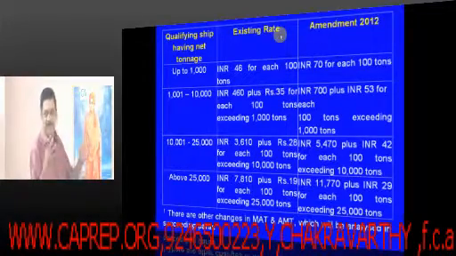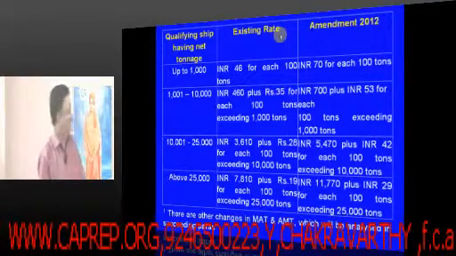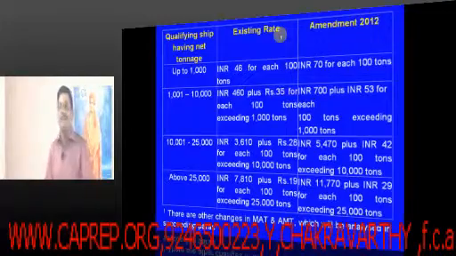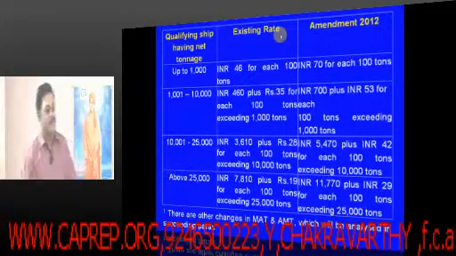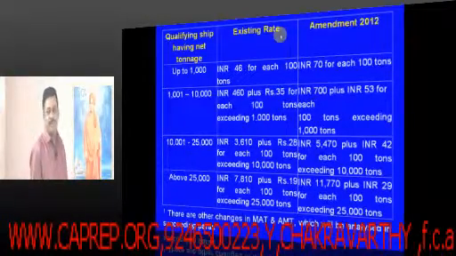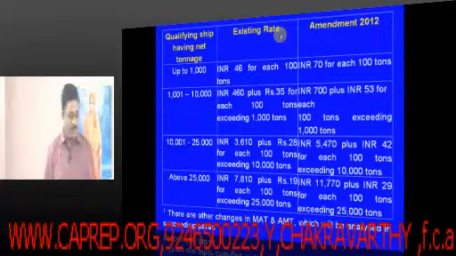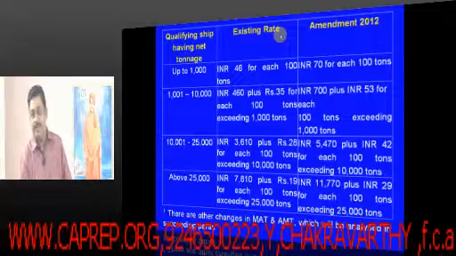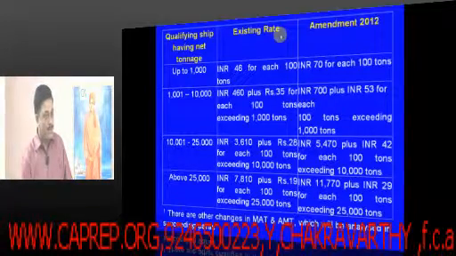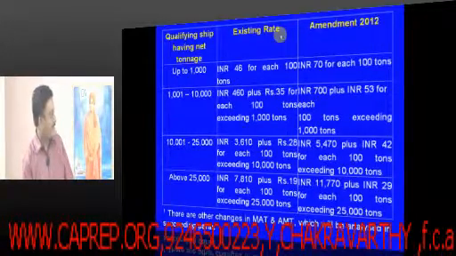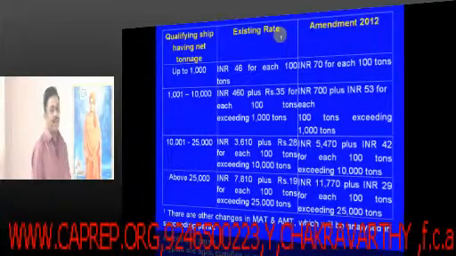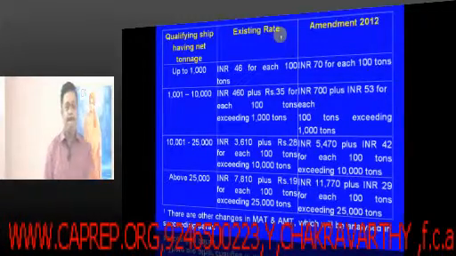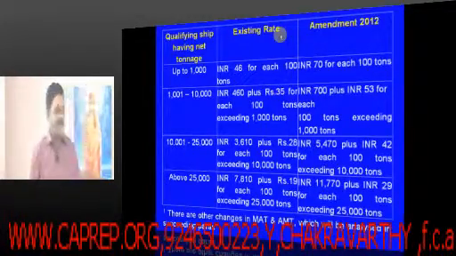Is there any way by which we can remember this? What is the difference between 70 and 53? 17. What is the difference between 53 and 42? 11.